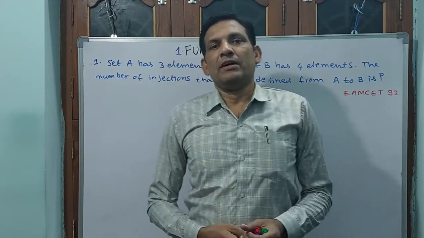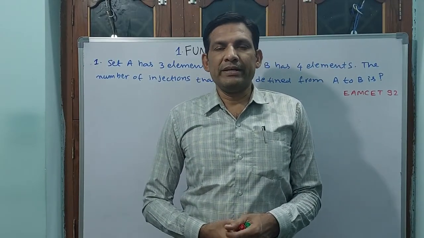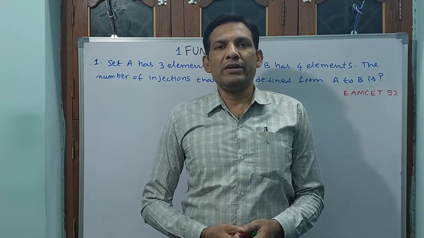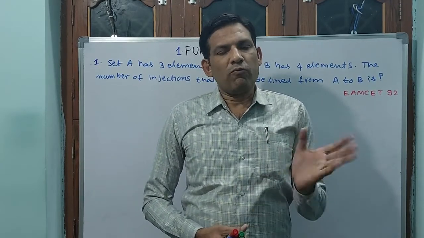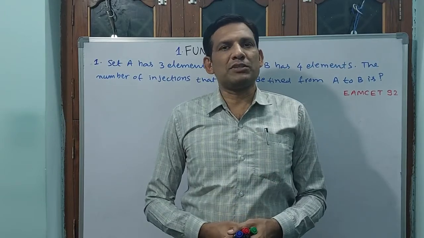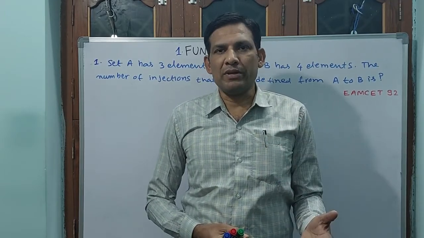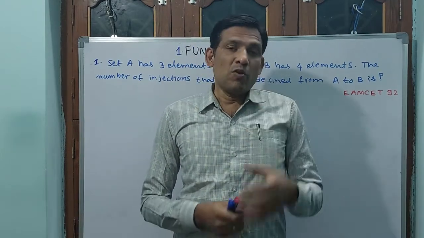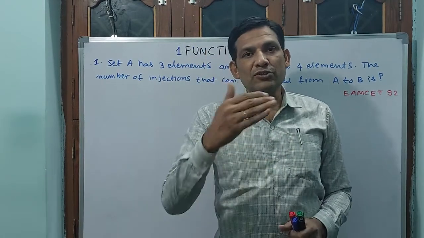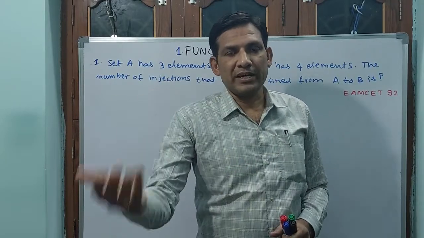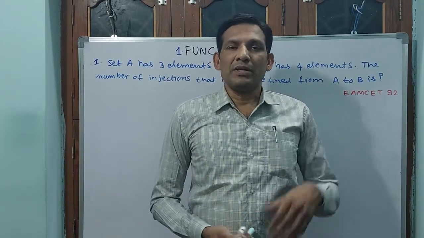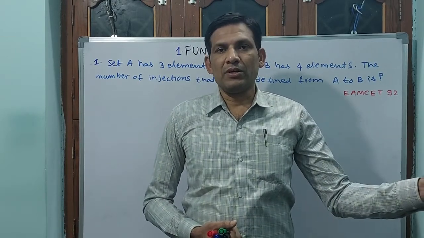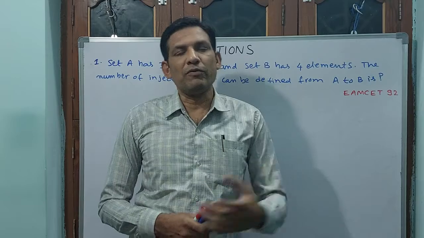Dear students, from today onwards we are starting MSET Mathematics. In MSET Mathematics there are mainly four parts: first part 1A, second part 1B, third part 2A, fourth part 2B. We will take the first chapter from 1A, afterwards the first chapter from 1B, then the first chapter from 2A, then the first chapter from 2B. Like that we will do.